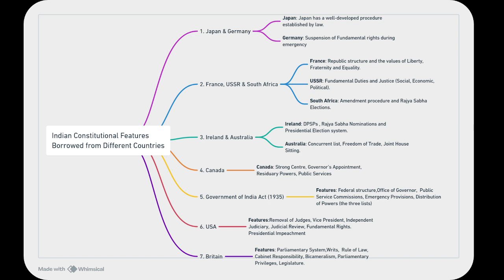So for better remembering these features, I have divided the countries into 7 categories. The division is on the basis of the number of features which are borrowed from these countries. Like for example, Japan and Germany has provided us one feature. France, USSR and South Africa has provided us 2 features each. Ireland and Australia has provided us 3 features each. Canada has provided us 4 features. In the same way, USA and Britain we have 6 and 7.